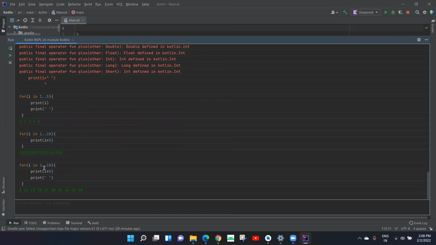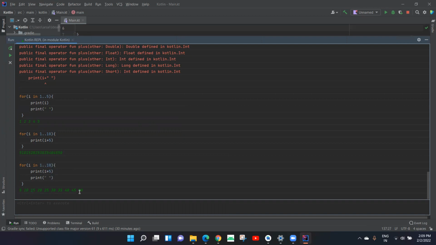So for I equal to 1, I went here, 1 into 5, and we printed 5. Then we checked the value for 2, is 2 between 1 and 10? Yes, it's between 1 and 10. So it would multiply 2 by 5 to give 10. Then we incremented the value of I by 1. Now is 3 between 1 and 10? Yes, it is. So I multiplied it by 5.